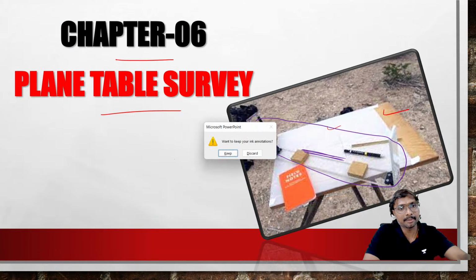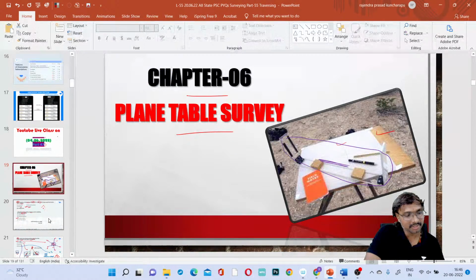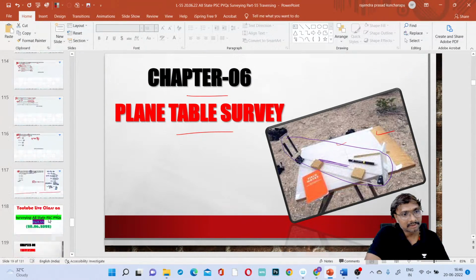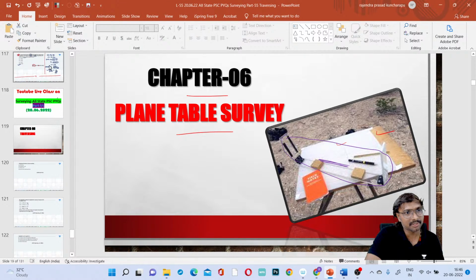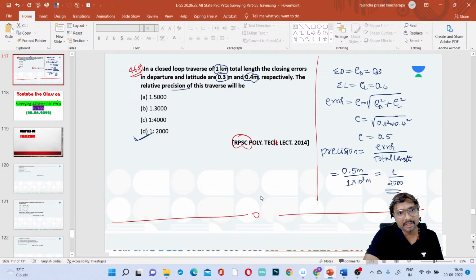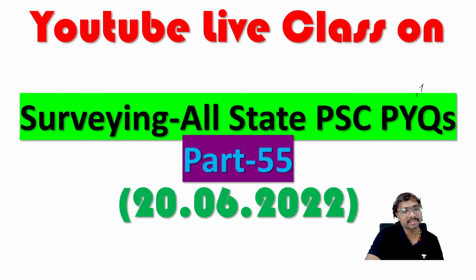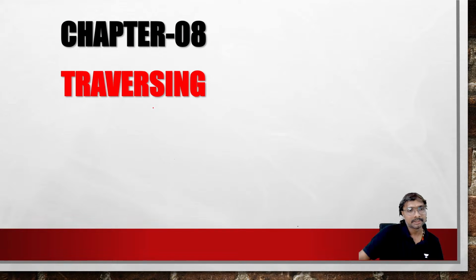Right. So now coming to our discussions, which questions are we discussing? These traversing questions, 468 questions done. Yes or no? 468 questions done. This is your today's class, part 55. Traversing questions only, we will be doing 468.